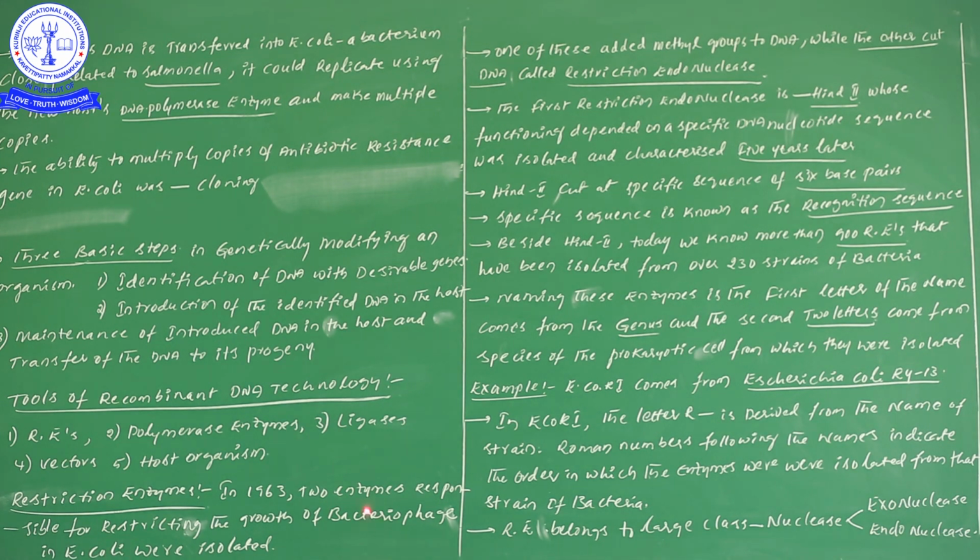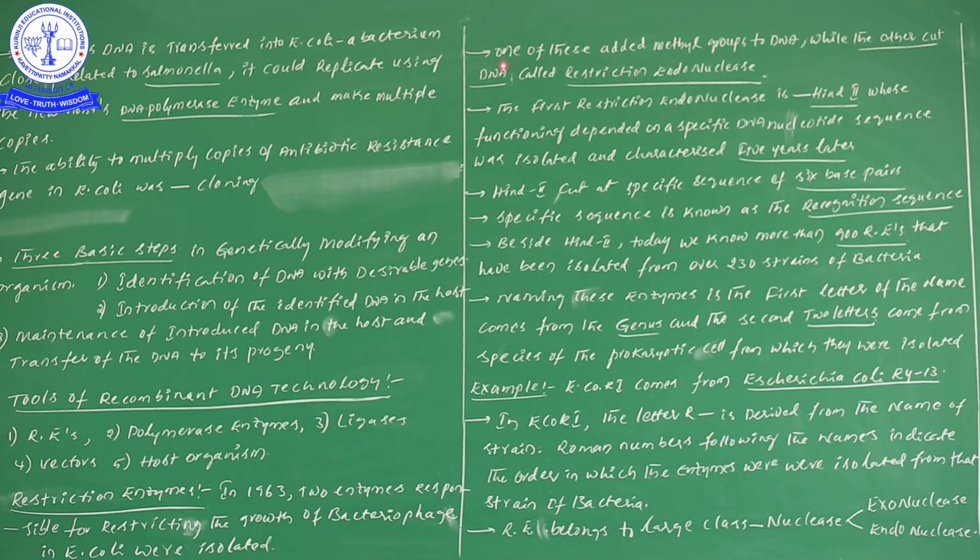When this bacteriophage is present in E. coli, there are two different types of enzymes in E. coli, and they did not accept the growth of bacteriophage, meaning they simply restricted it. The bacteriophage could not grow because these two different types of enzymes restricted it. That kind of phenomenon they observed in 1963.